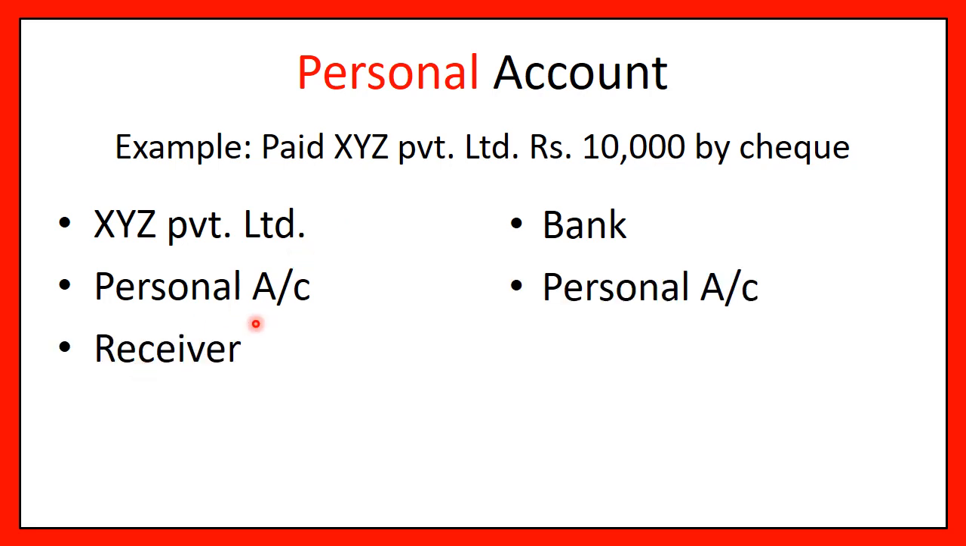XYZ Limited is the receiver of the money. You have paid it to XYZ, so XYZ is the receiver of the money and the bank is the giver of the money. Yes, friends, once you have identified who is the receiver and who is the giver, it becomes very easy. It simply means that debit the receiver means you will have to debit the receiver's, that is XYZ's account, and you will have to credit the bank's account. Yes, XYZ account debited, bank account credited. This was your personal account. Let's move further.